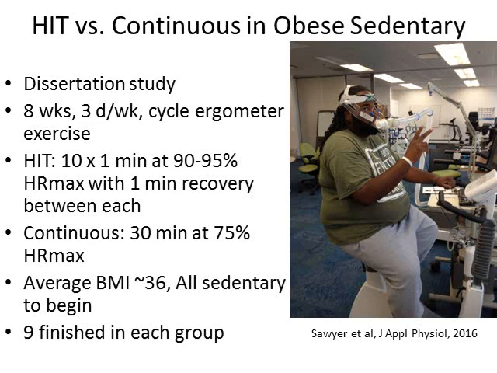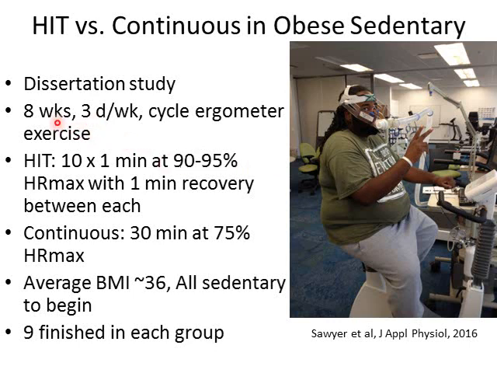Okay, so a study that I conducted, we just published this past fall, or actually this summer, in the Journal of Applied Physiology. This was my dissertation at ASU. This is the lab I worked in for most of my PhD at ASU. This is one of the subjects in the study right here. He was a great guy who made it through the whole study. He happened to be in the HIT group. His BMI was 50 when he started the study. He's about 350 pounds, about 5'10".